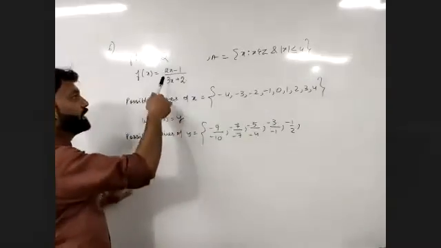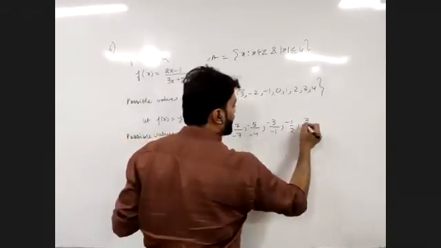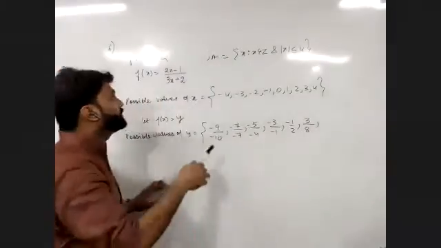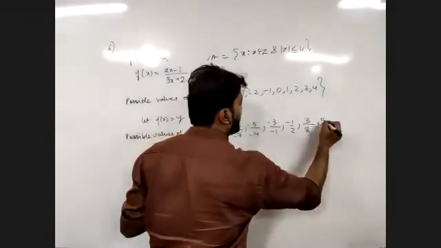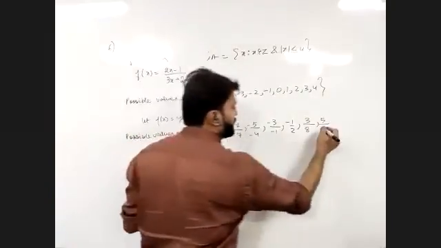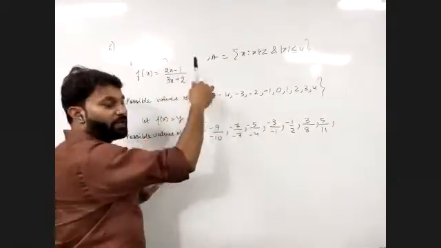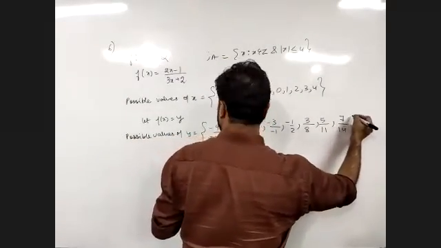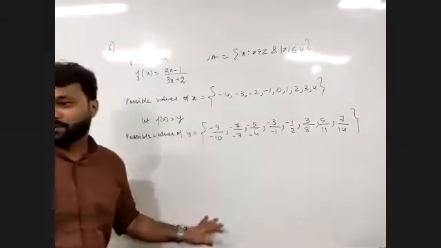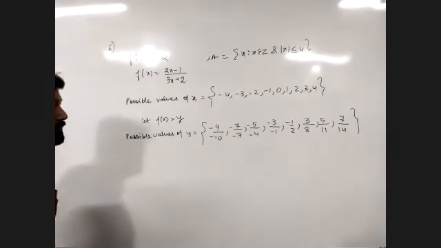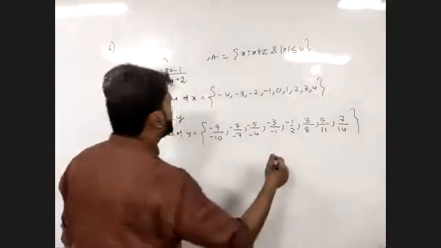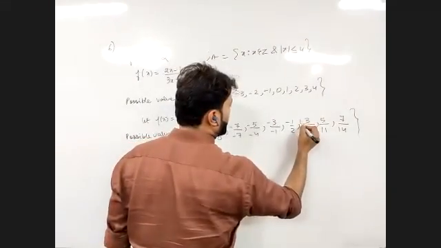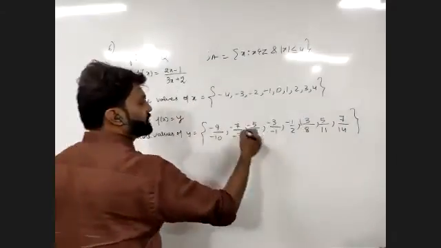If we write 2, it will be 4 minus 1, 3, and this will be 6 plus 2, that will be 8. If we write 3, this will be 6 minus 1, 5, and 9 plus 2, 11. If we write 4, it will be 8 minus 1, 7, upon 12 plus 2, that is 14. Any doubt? I forgot 1. Okay. So if it is 1, 2 minus 1, 1, and then 3 plus 2, that is 5.